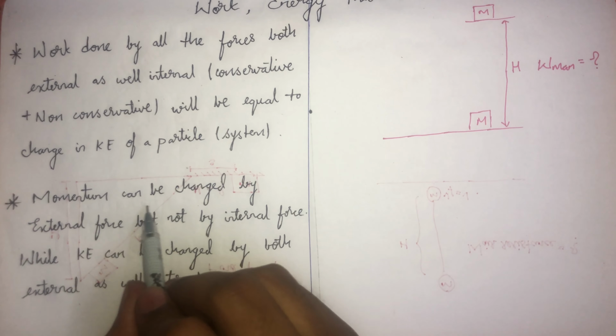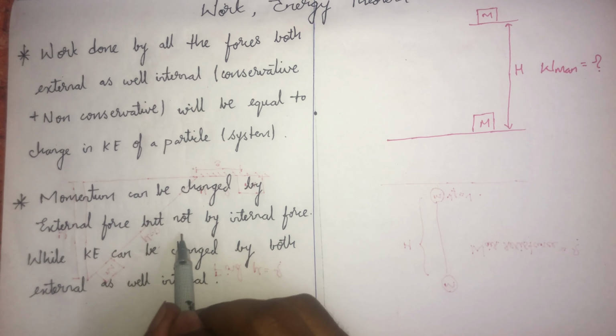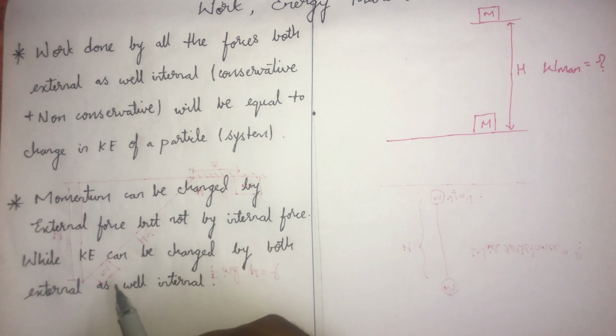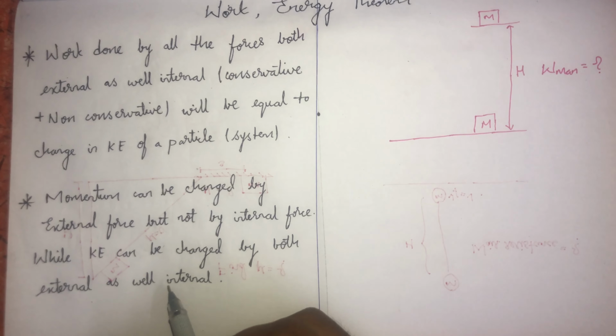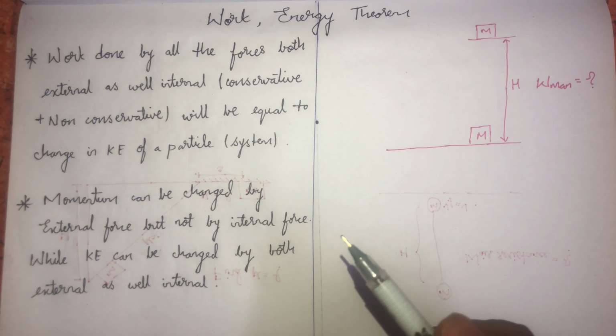Momentum can be changed by external forces but not by internal forces, whereas the kinetic energy can be changed by both external as well as internal forces. So the work energy theorem gives the change in kinetic energy of the particle, as it includes both internal forces as well as external forces.